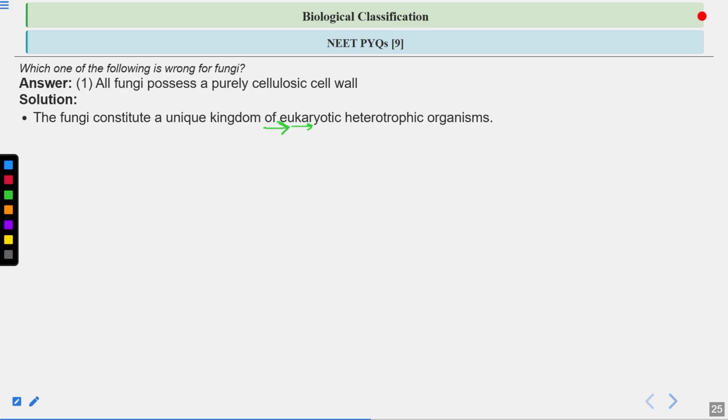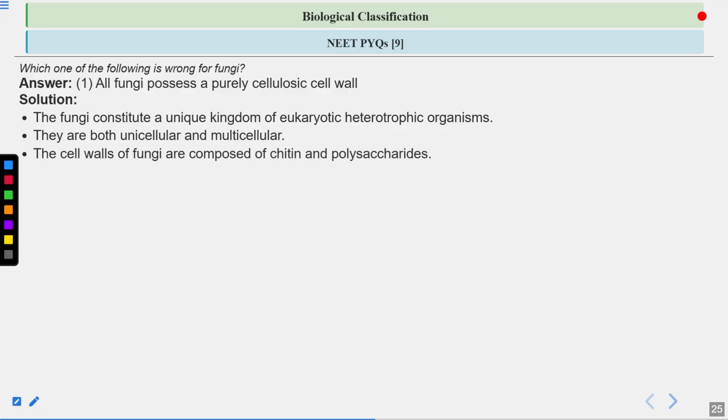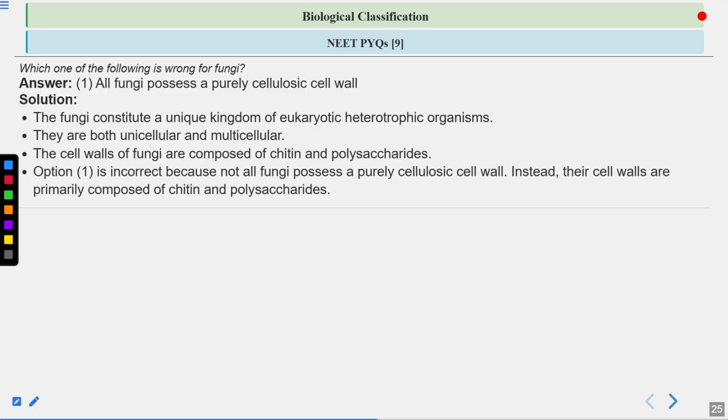Usually fungi are multicellular, but there is one exception, which is yeast. Yeast is a unicellular eukaryote. The cell wall of fungi is made up of chitin and polysaccharides. So option number 1 is the incorrect statement here.